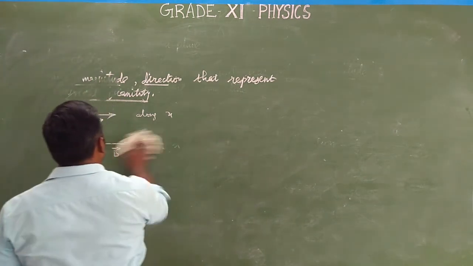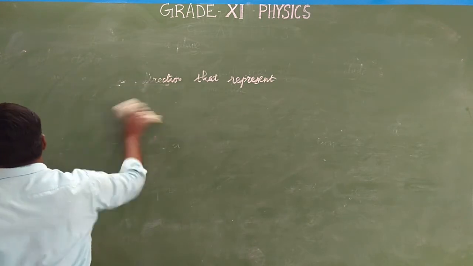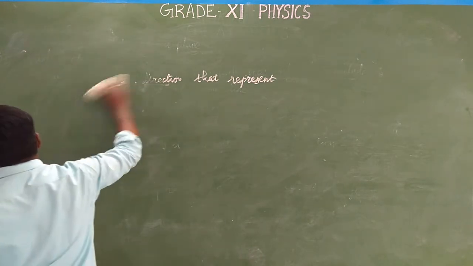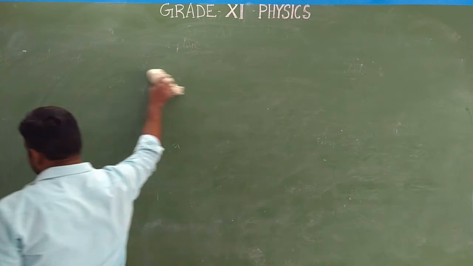Okay. Then the third type is the negative vector. So what is a negative vector? Same magnitude, but in opposite directions.